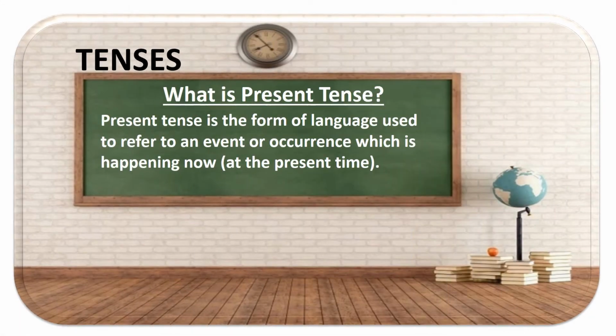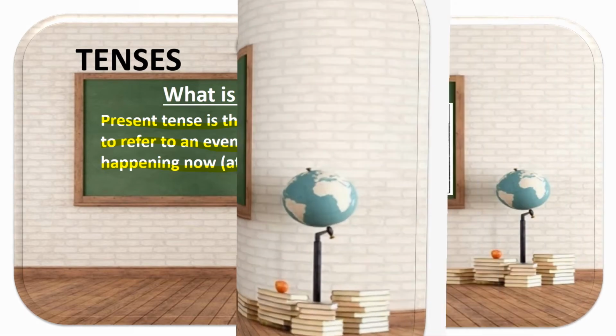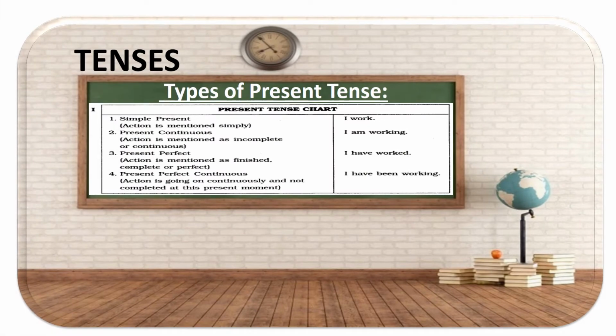So what is a present tense? Present tense is the form of language used to refer to an event or occurrence which is happening now, at the present time. So whatever is happening right now, the tense that tells you that the event, the action is happening right now, is basically a present tense. Now let's start exploring the details, the in-depth of present tense, the four types of present tense as we discussed.